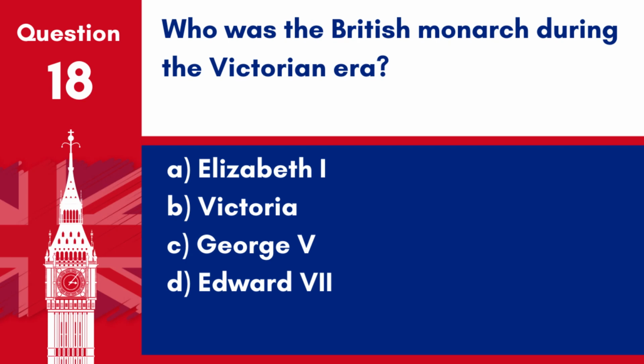Question 18. Who was the British monarch during the Victorian era? A. Elizabeth I. B. Victoria. C. George V. D. Edward VII. Answer: B. Victoria. Queen Victoria reigned during the Victorian era, from 1837 to 1901.